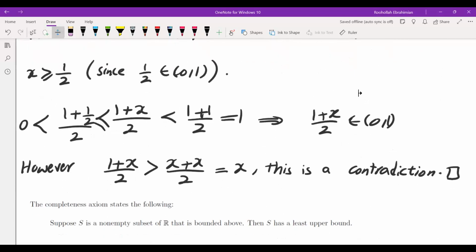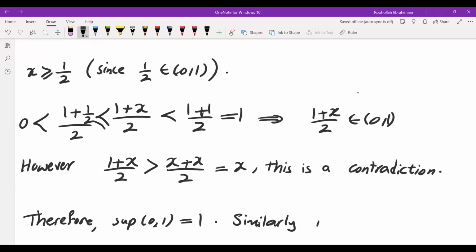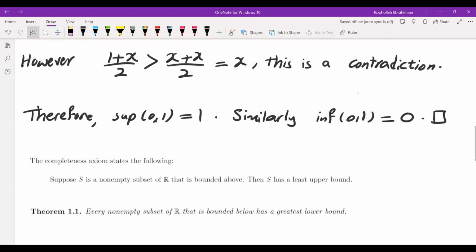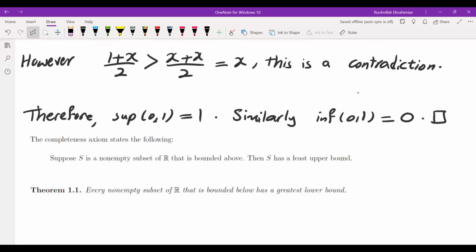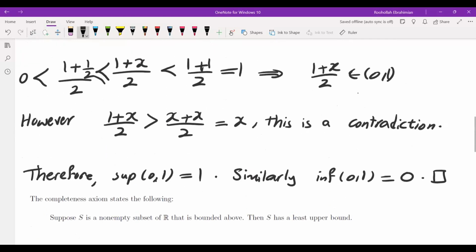And then the other part would be similar. Similarly, 0 is the infimum. So let me finish this up. Therefore, the supremum of the set 0, 1 is equal to 1. Similarly, the infimum of this set is 0. Okay, so that's the end of this example.